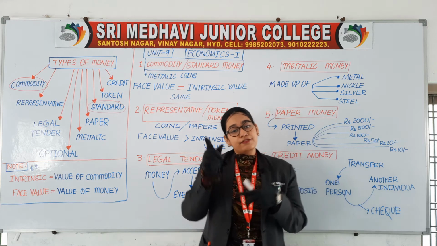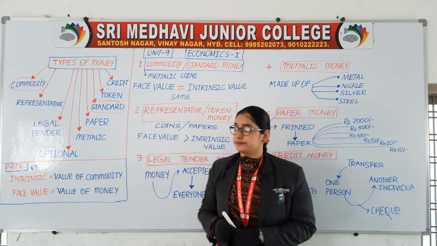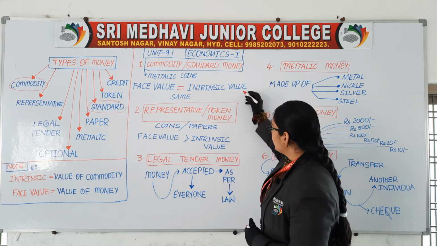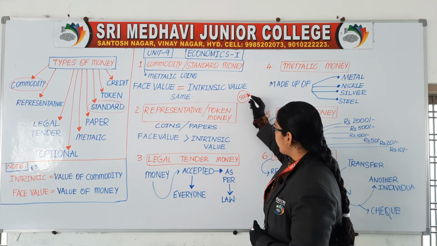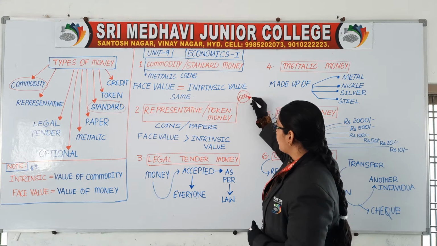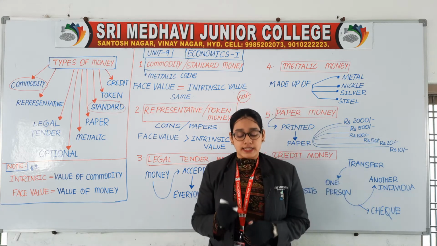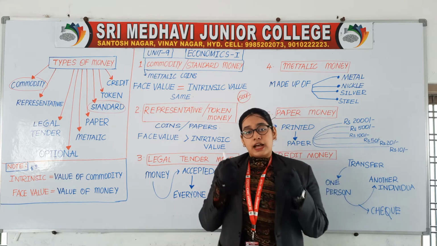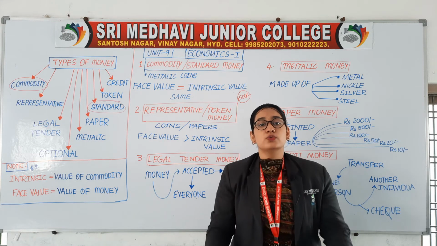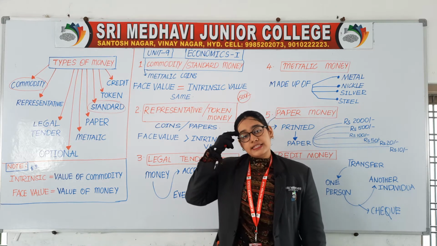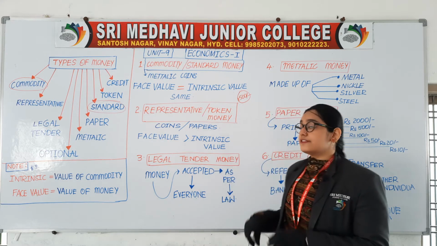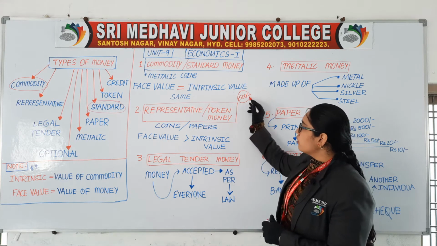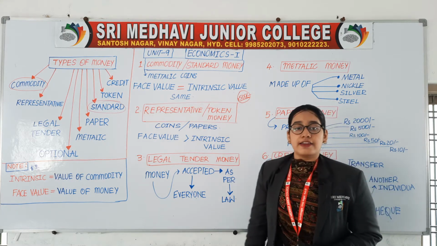For example, I am having a gold coin of rupees 500. Unfortunately, if I lose that coin, that means I am losing my 500 rupees also. What is the value of money? Value of money is rupees 500.